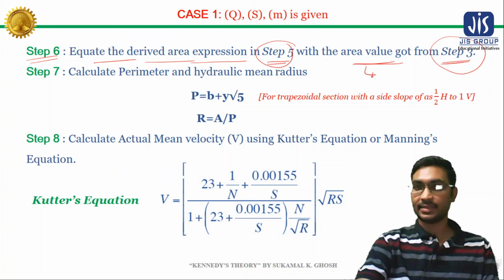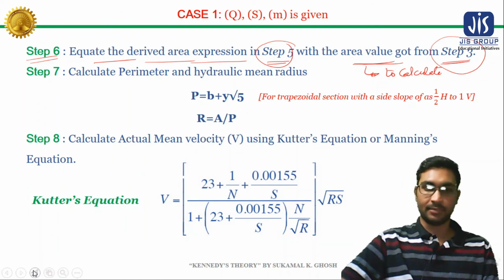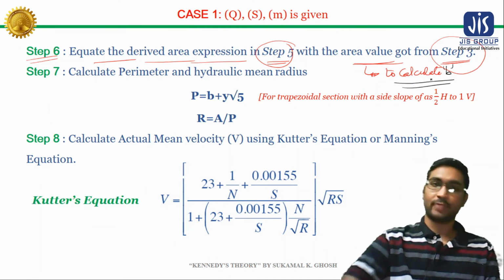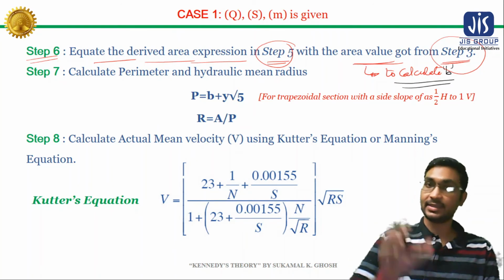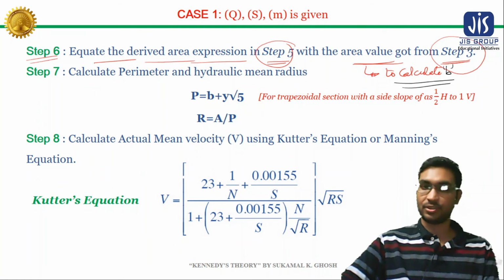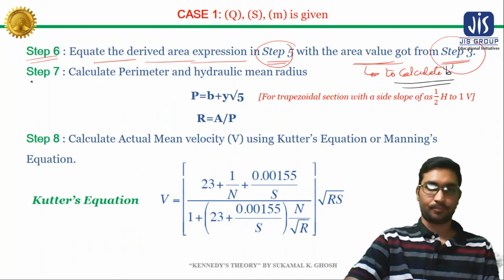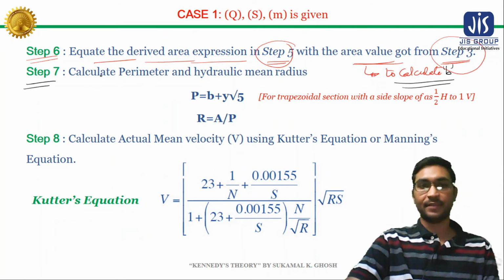Actually it is to calculate the width b. So we need to perform step 6 to calculate b, that is the bottom width of the channel.